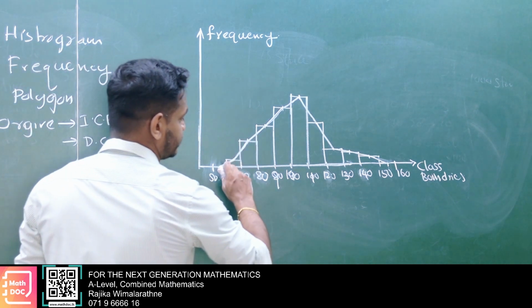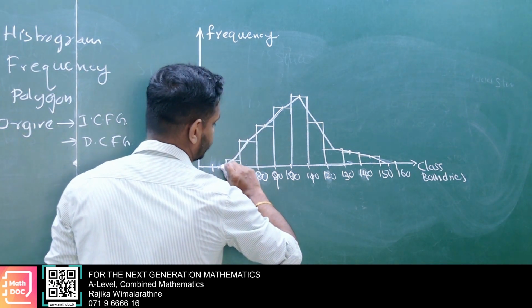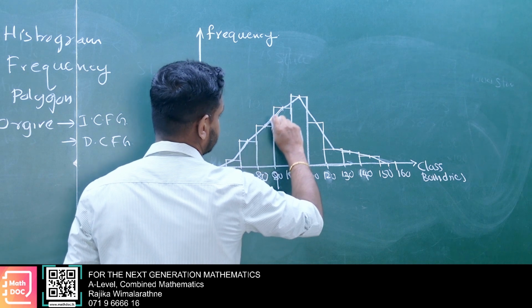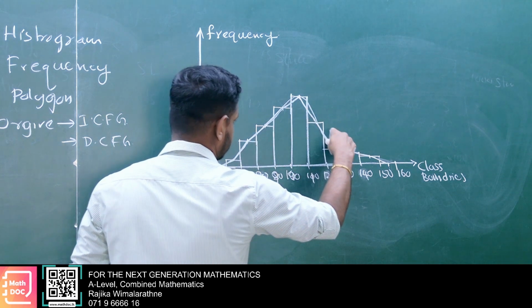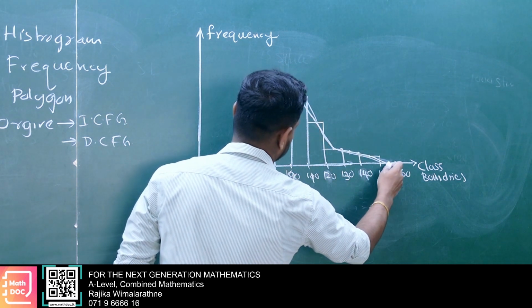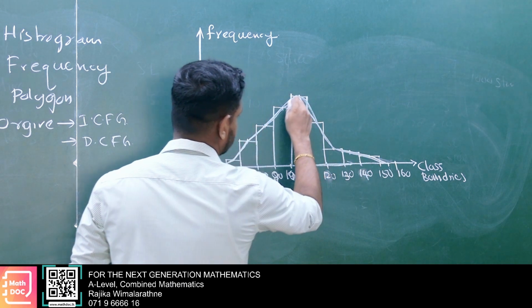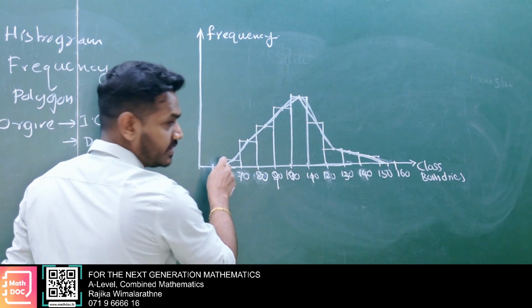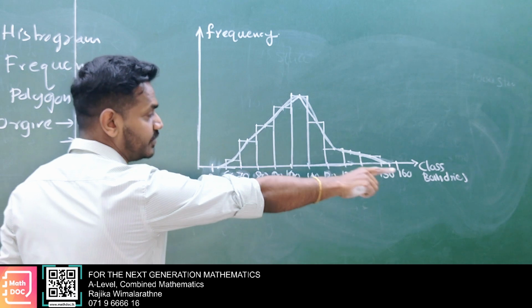Then this frequency polygon, we can smooth it by sketching it freehand. This is the smooth frequency polygon. So that is the data distribution.